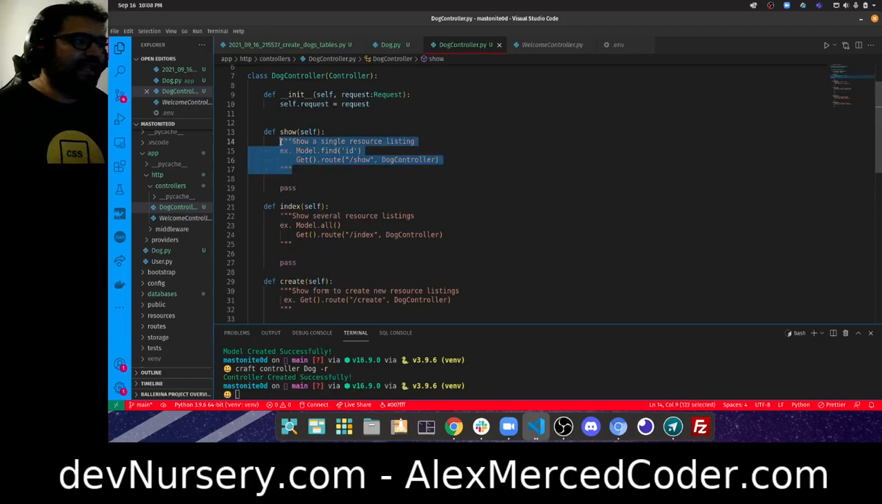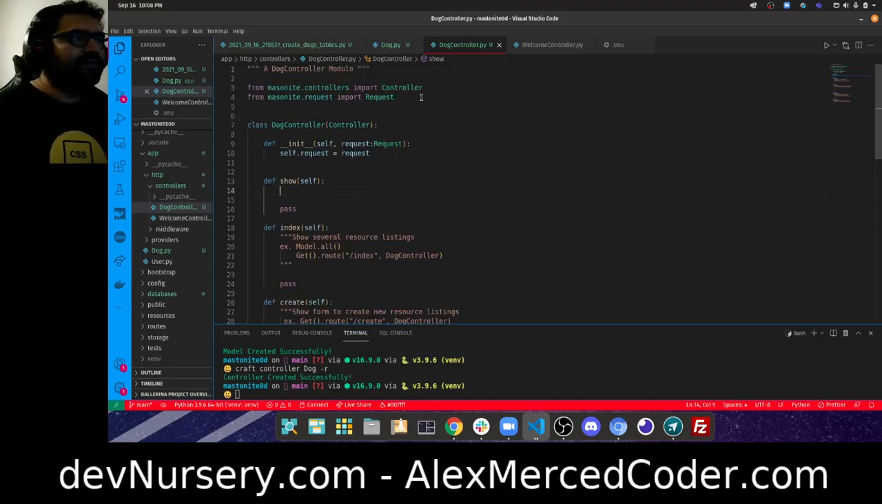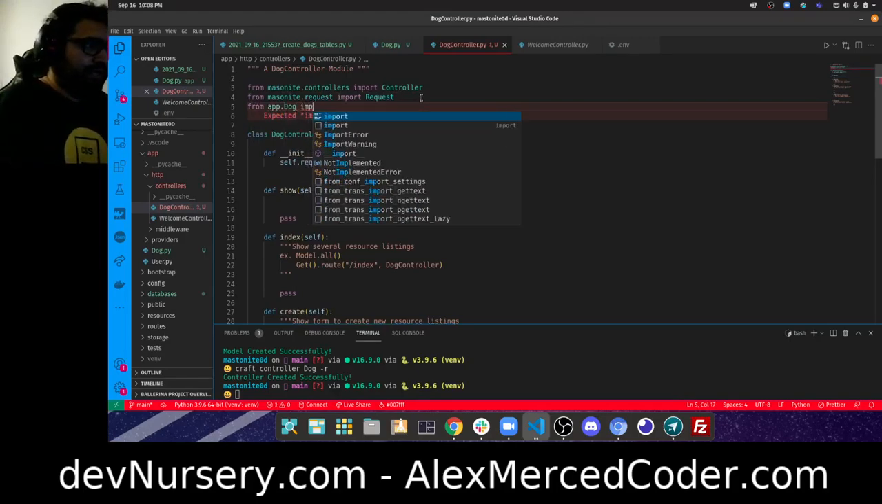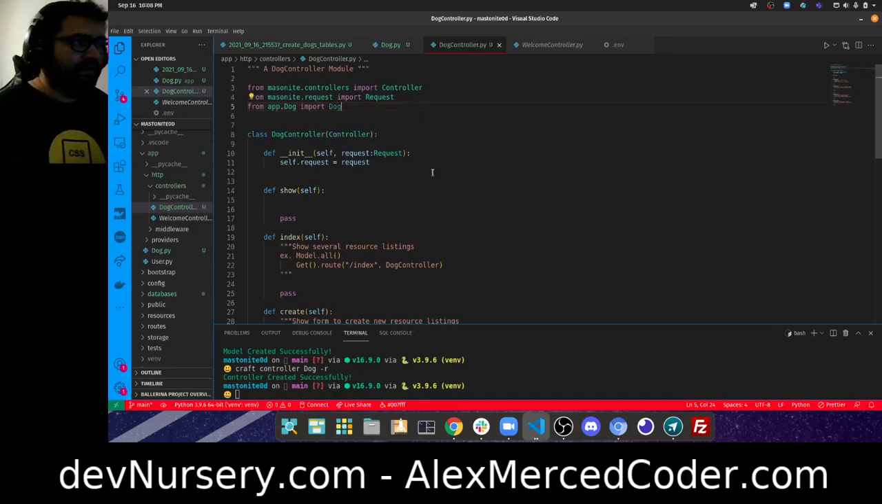Again, the show route's to get one item. Oh, I gotta import the model. So I go from app.dog import Dog. Again, it's app, and then I have dog. So it's app.dog, and then inside the dog file, there's a Dog class, and I'm importing the Dog class, which is the model.